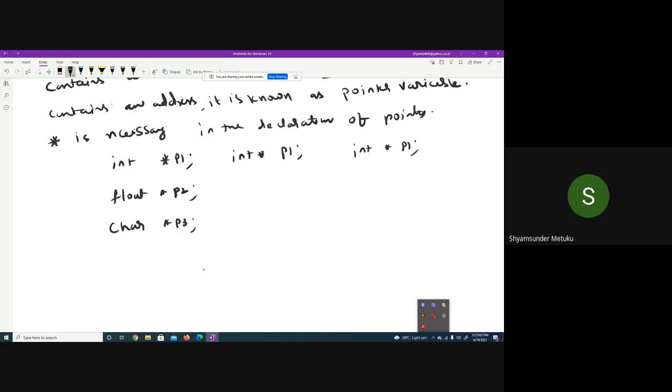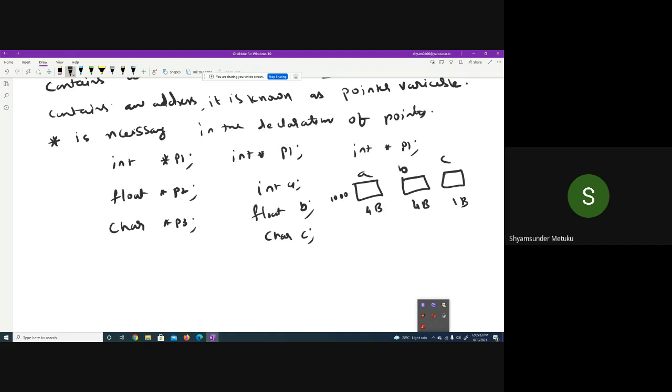When you have three variables of int a, float b, then char c. I'm not writing in proper way, just let me rewrite. Int a, float b, then char c. Then I'm going to get three locations again, a, b, c. Just now I asked the same question I'm asking right now. How many bytes for a? 4 bytes. Number of bytes for b, again 4 bytes. Number of bytes for c is 1 byte.